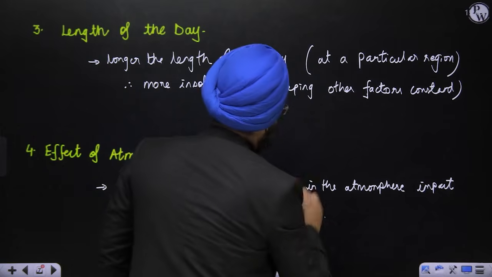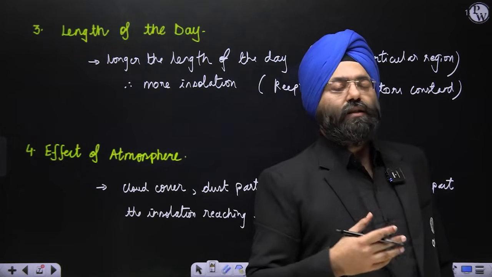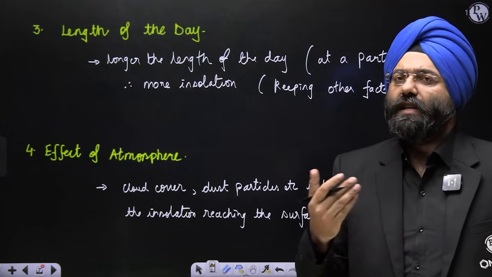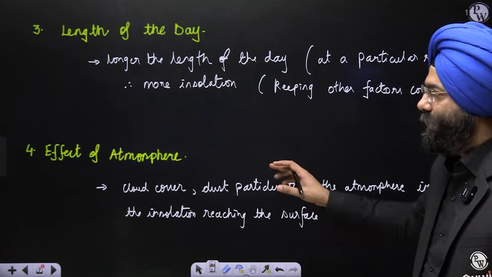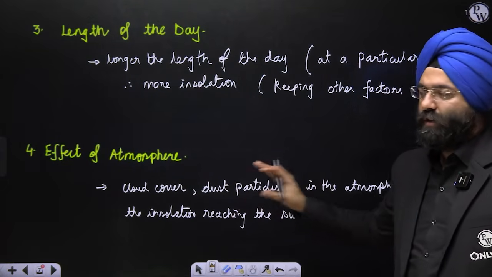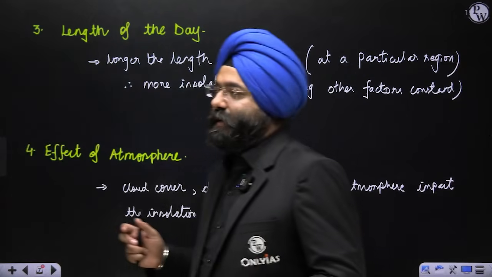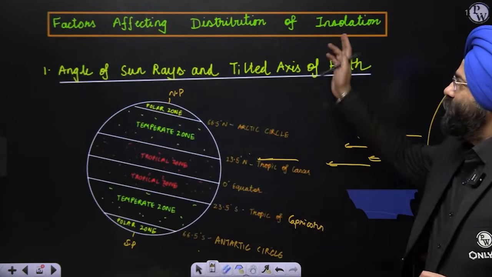Clear? So that is going to impact the surface. Obviously, clouds also reflect, and dust particles and other things also basically reflect it back. Now we will be studying this in the topic of heat budget in detail. Clear? So this is what we have studied with respect to the factors that impact the distribution of insolation.